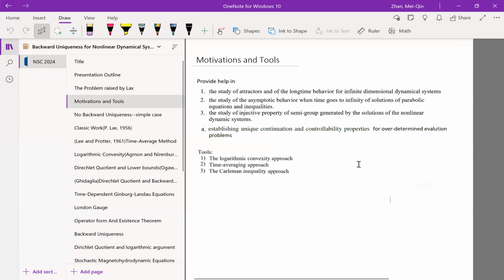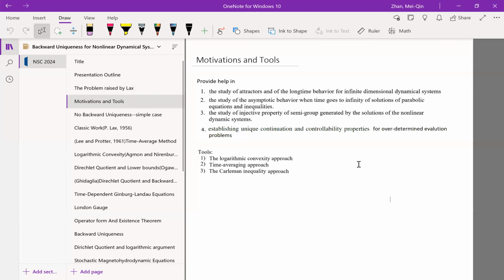The motivation for studying this problem is that it will help in the study of attractors and the long-time behavior of infinite dimensional dynamical systems, and also help in the study of asymptotic behavior, when time goes to infinity, of solutions of parabolic equations and inequalities, and in understanding the injective properties of the semigroup generated by the solution of a nonlinear dynamical system.